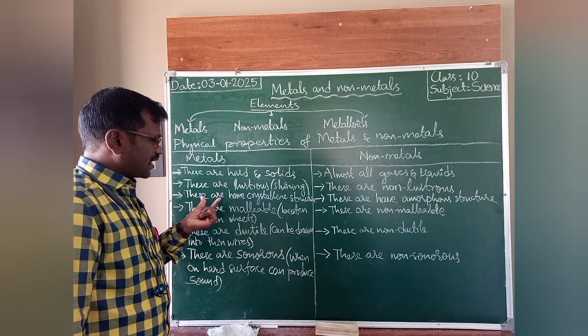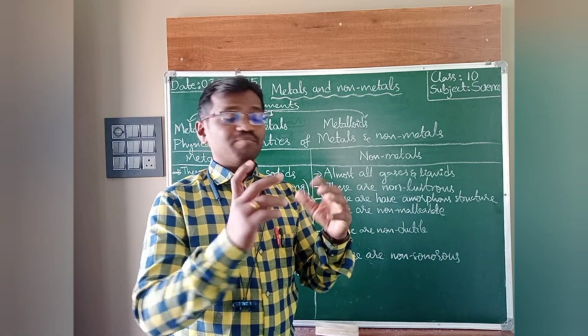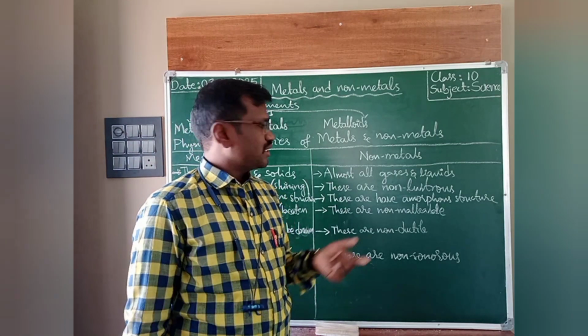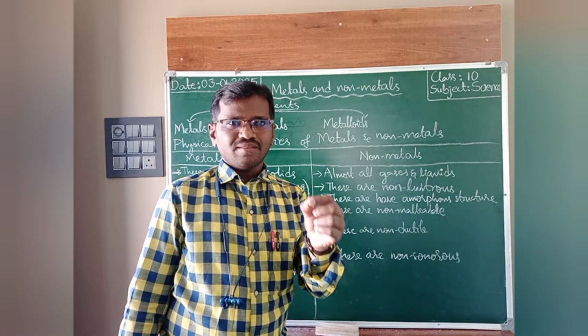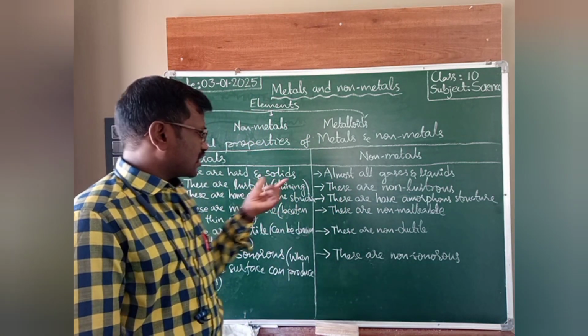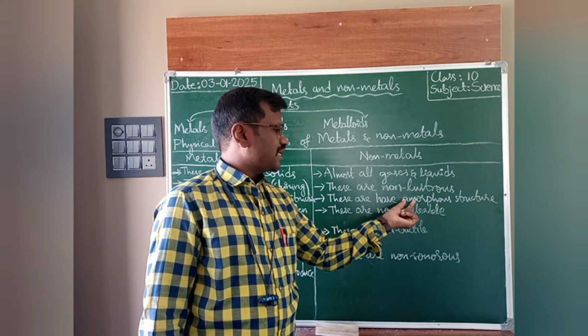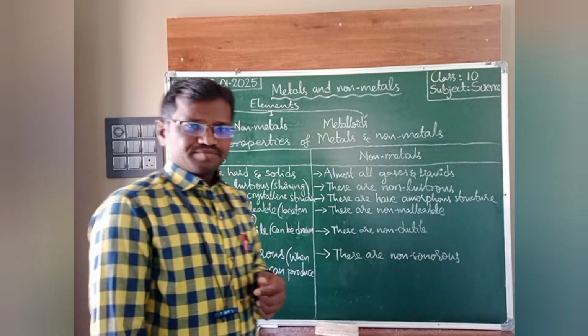Next, the crystalline structure. Metals have a crystalline structure and non-metals have an amorphous structure. Crystalline means a large-sized structure is called crystalline, and a smaller, powder-like structure is called an amorphous structure.